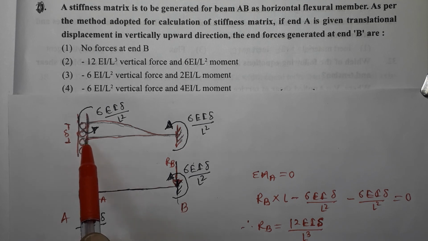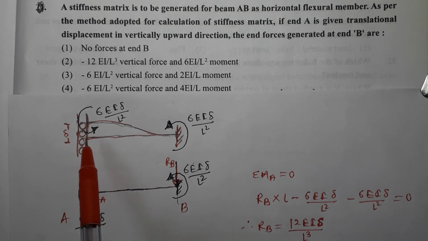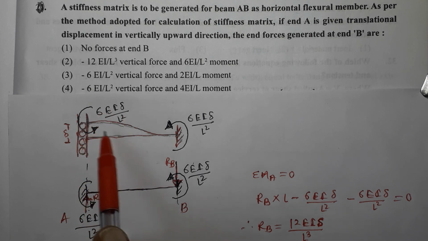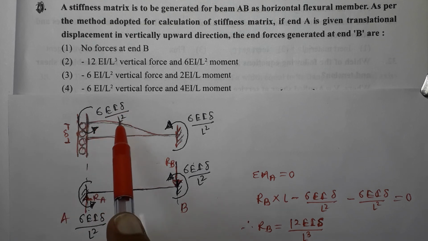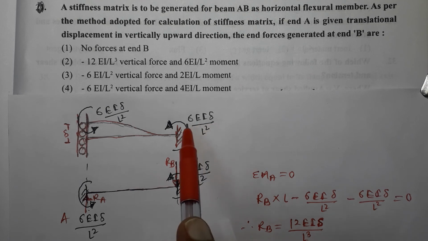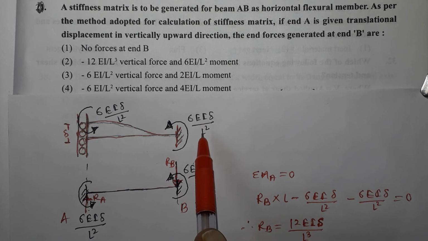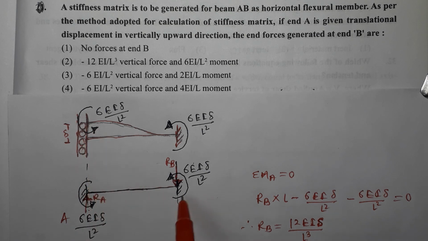Now, end A is given a small vertical displacement, that is delta, meaning a translational displacement, without any rotation at end A. So if this translational displacement is given, then both the ends are subjected to an end moment or fixed end moment, which is 6 EI delta upon L square. If delta is 1, then the moments will be 6 EI upon L square. Now I have considered the same beam. So due to this displacement delta, the moments are produced, and both are anti-clockwise.